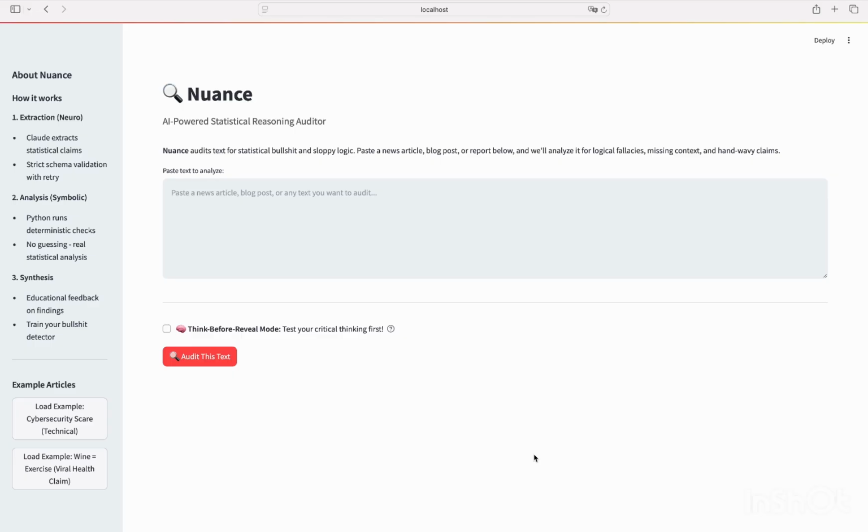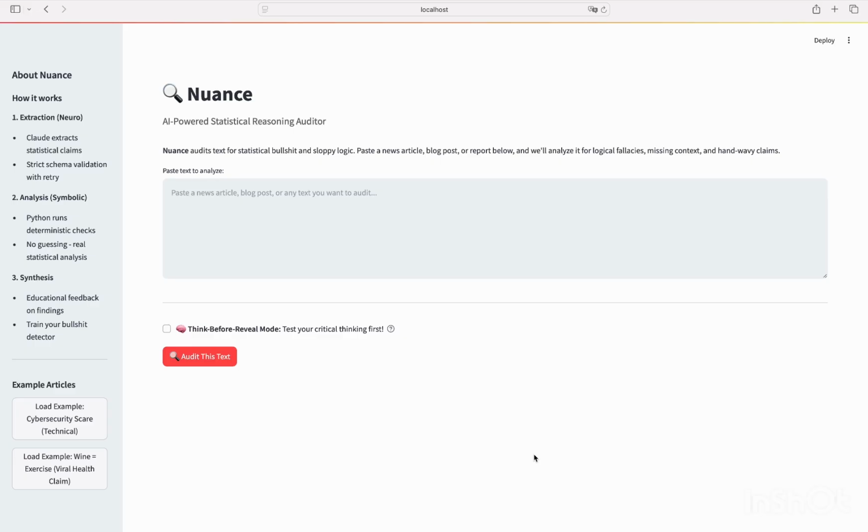All of this is wrapped in guardrails. We use strict JSON schemas with a Pydantic retry loop, so the model is forced to stay inside our structure instead of hallucinating formats.